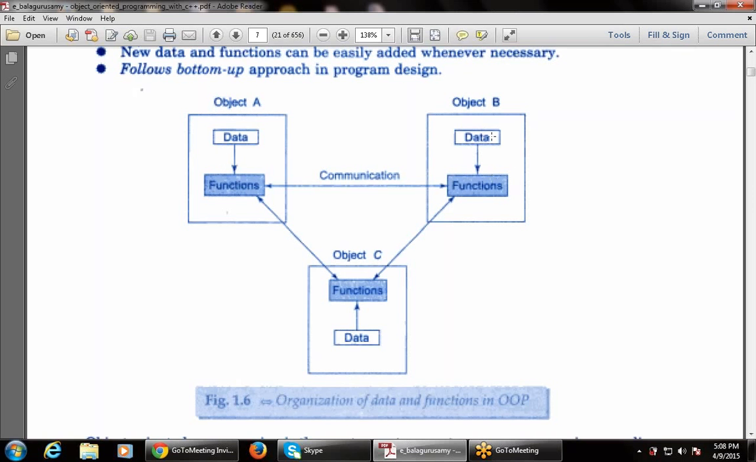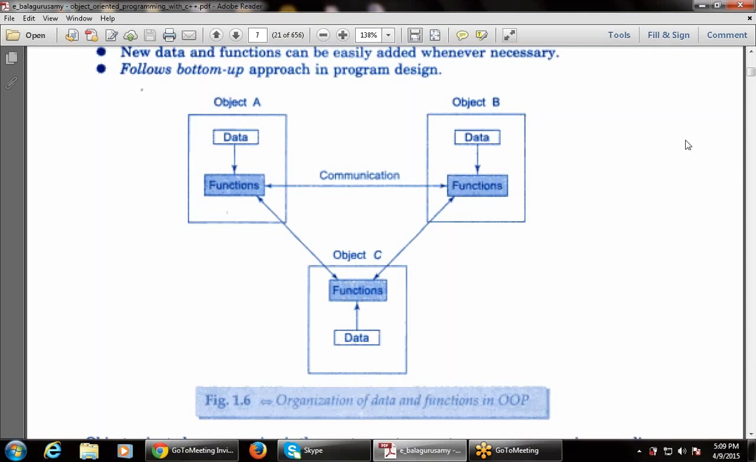The functions of one object can refer to the data of the same object, and this function can refer to the data of object B. This function refers to the data of object A, this function refers to the data of object B, and these functions can also communicate with each other. One function of object A can also communicate with object C. So there are three objects, object A, object B, and object C.